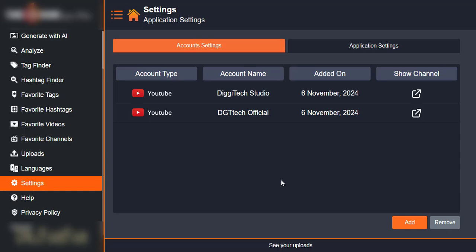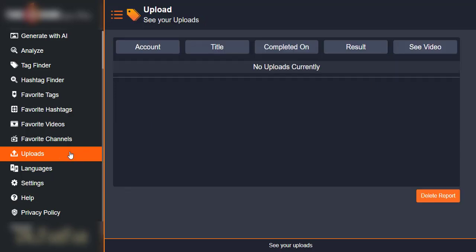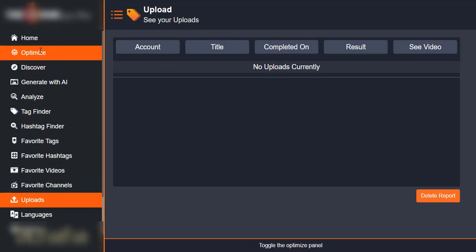Another thing that this tool can do is automatically post all your content on YouTube for any channel that is connected. I believe you understand that. So you can upload video. When you come to upload, you can upload anything you want right here. You can see the videos on your channels as well.